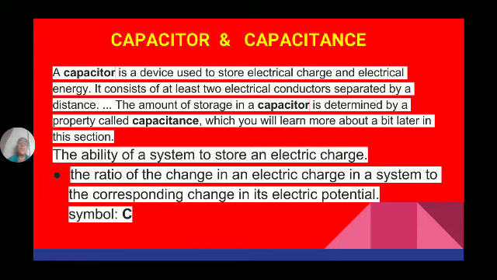The value of a capacitor is measured as capacitance, which tells how much the capacitor can store. The capacitance value is measured in farads, and it is denoted by the symbol C.